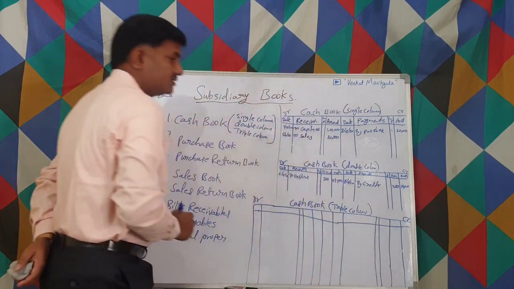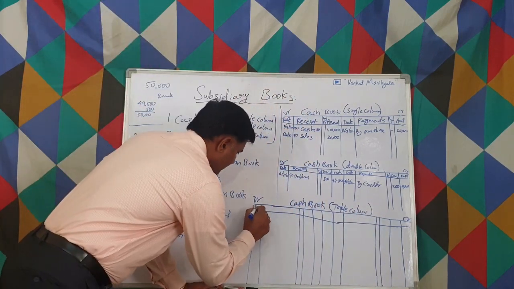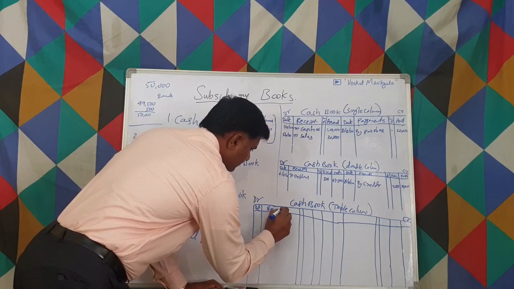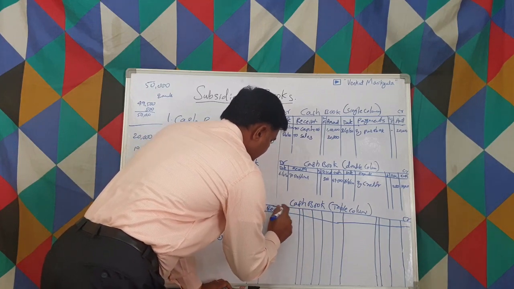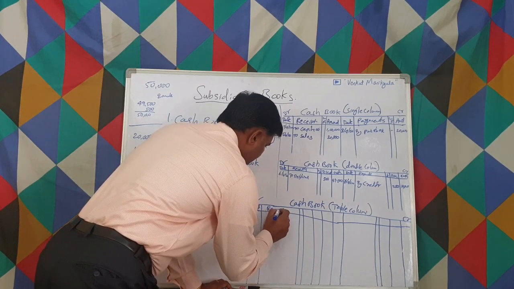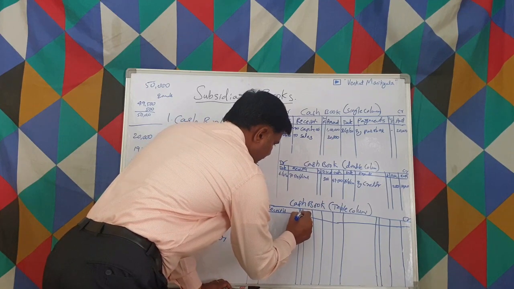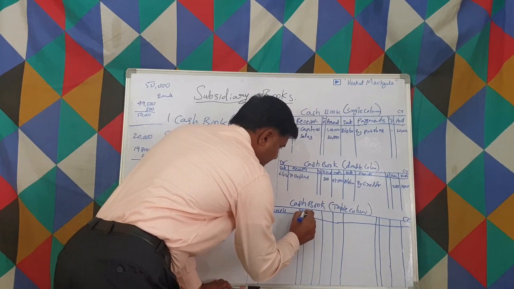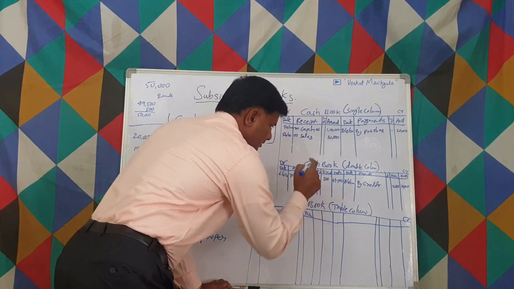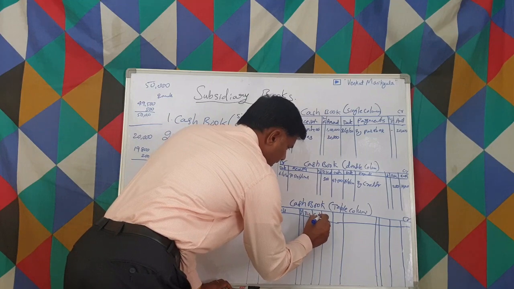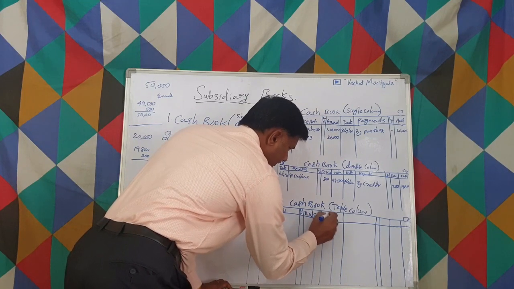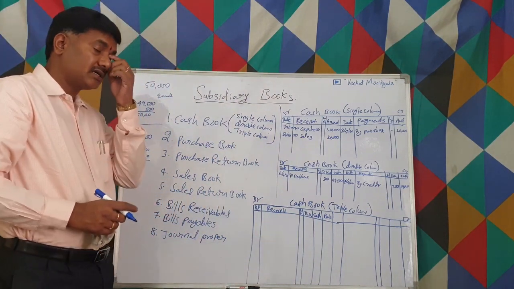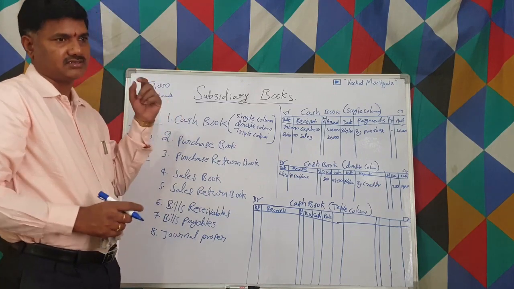What are the triple columns? Date, receipts, ledger folio. Here there is discount as usual, and the double column: discount, cash, and also bank. That means whether we make a cash transaction or a bank transaction,